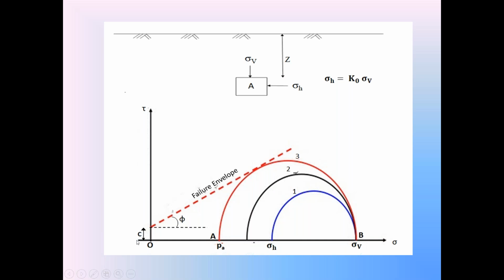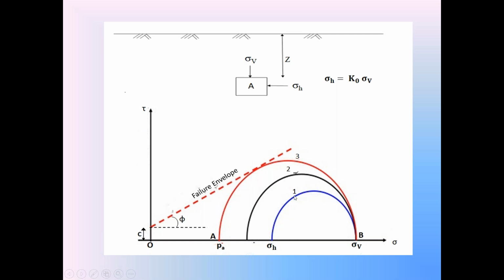towards the horizon. Vertical stress remains constant, but in the active condition, the horizontal stress sigma H gradually decreases when the retaining wall starts moving away from the backfill. The horizontal stress gradually decreases. When this sigma H gradually decreases, the sigma H point is moving towards the horizon because it is decreasing. When sigma H is decreasing, the diameter of the Mohr stress circle starts increasing.